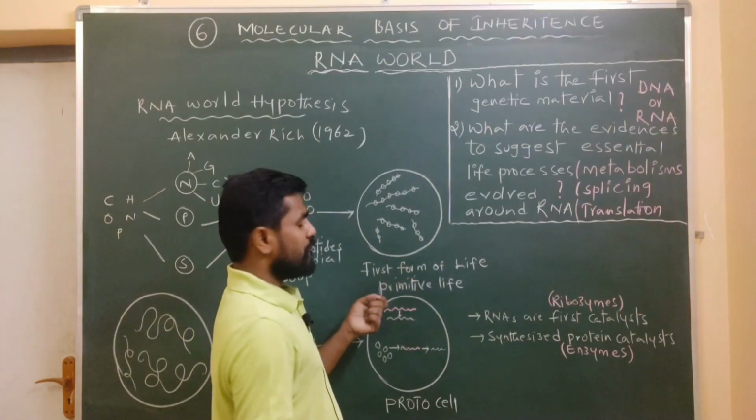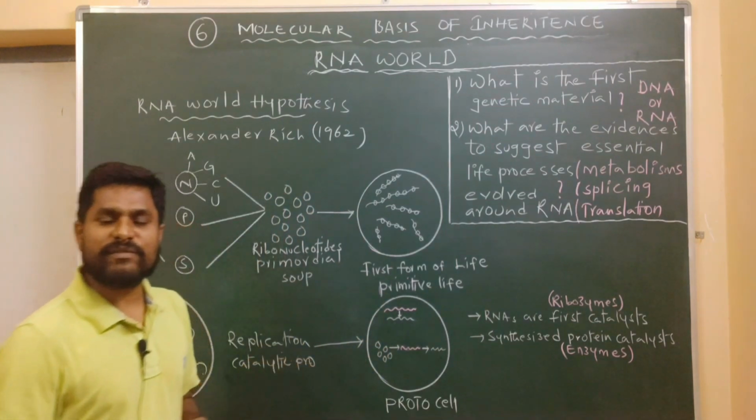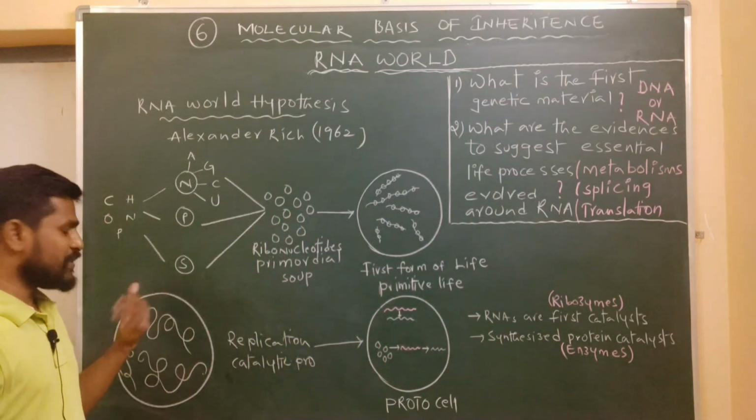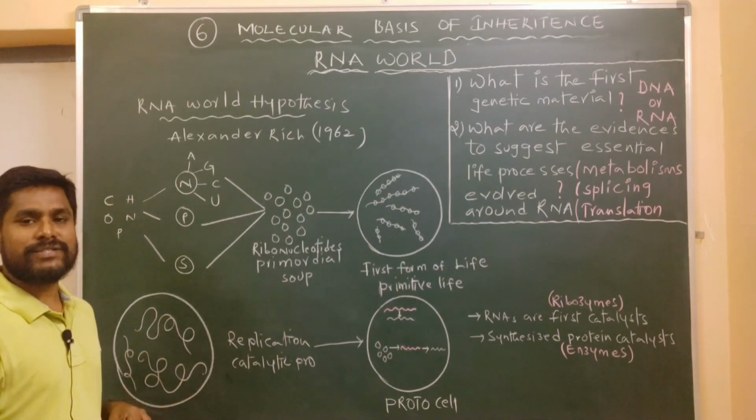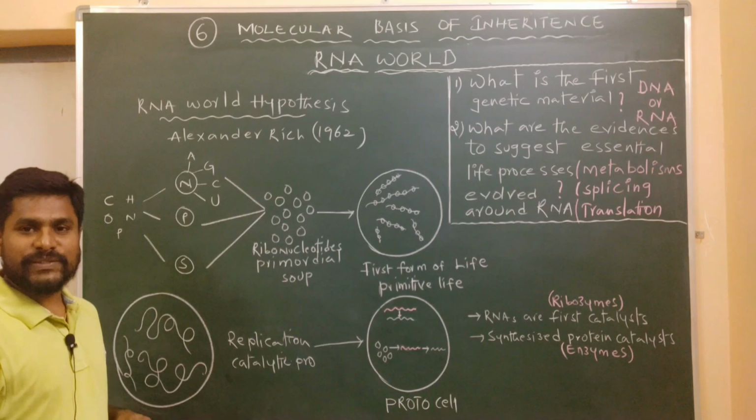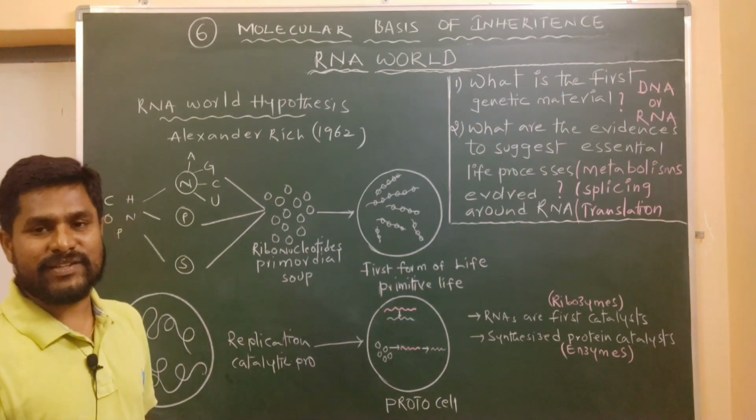The RNA strands formed in primitive life, in the process of evolution, underwent some conformational changes and foldings. These changes made these RNA strands show characteristic features like replication and catalysis.